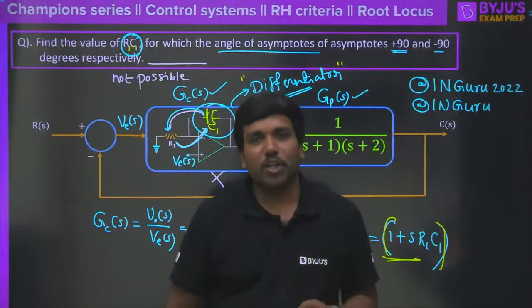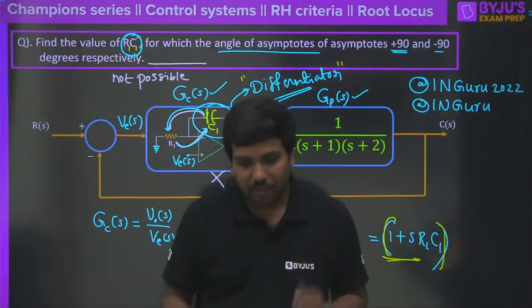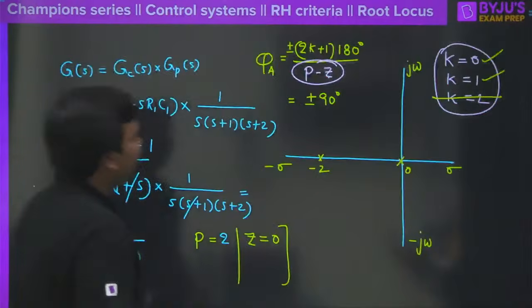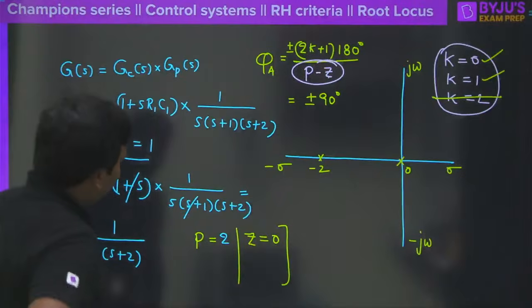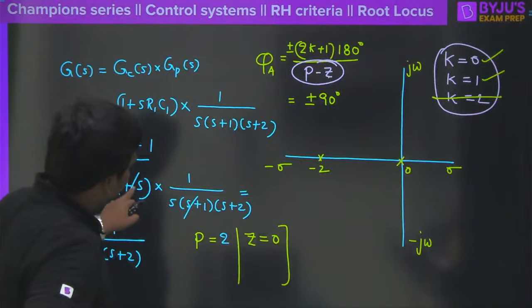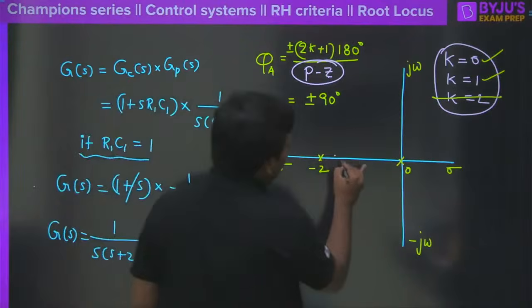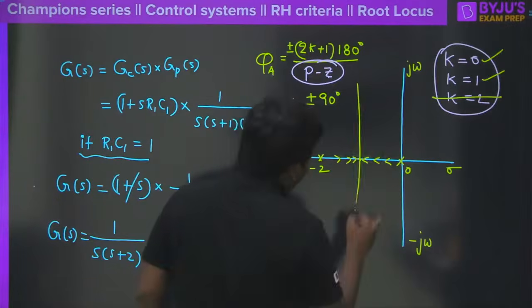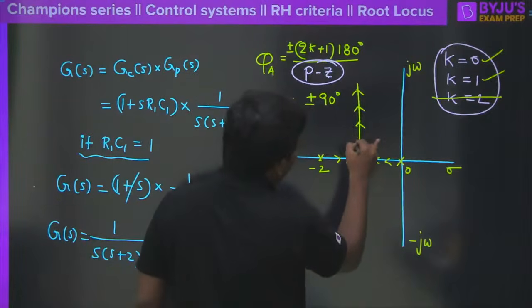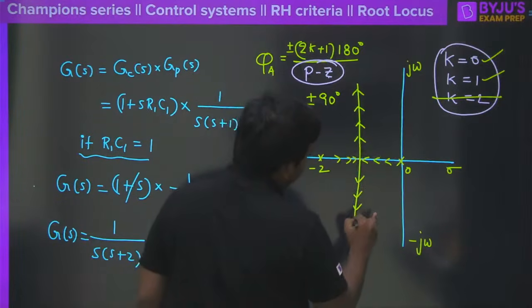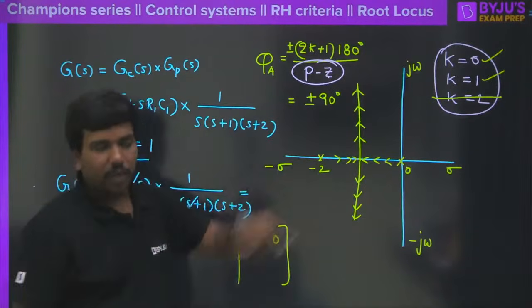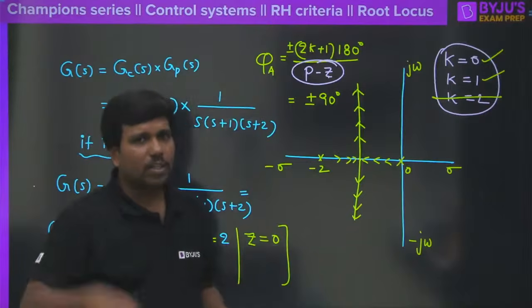Now I have a question for every one of you. Is it interesting? You have to tell me, motivate me also. The good part about this is we have cancelled s plus 1 and s plus 1 here. So it is done. Now the root locus may come all the way here, and then at the middle it is going to go in this way. Centroid and breakaway point both will become the same in this case. Clear?